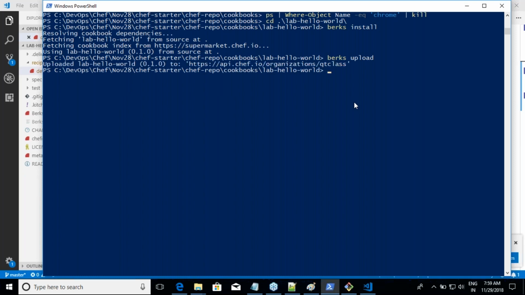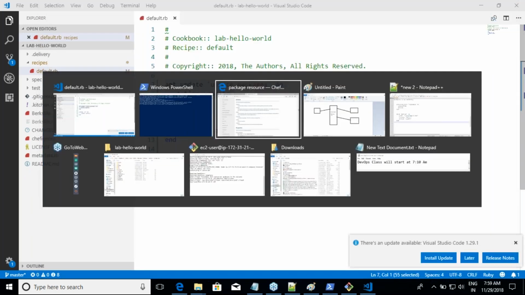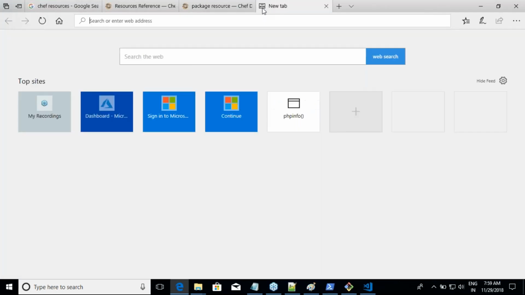What is it saying? Uploaded the lab hello world cookbook to your server. So shall we see whether it is present or not? Yeah, I'll be using the UI, but slowly let us move to our command line. So, manage.chef.io.